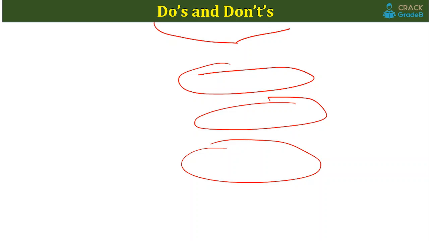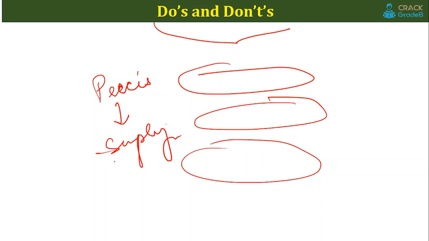You can follow any sequence, but the sequence you follow must make sense. If it is just here and there, then it is not a précis. A précis is all about simplifying the passage. If you are not able to simplify the given passage, then it is not an effective précis, and you will get heavily deducted from the actual marks. So these are the things you need to consider.